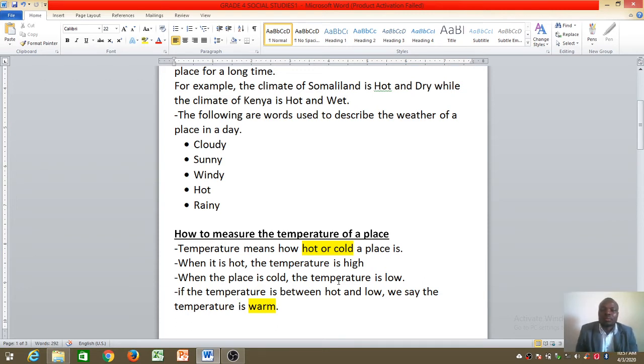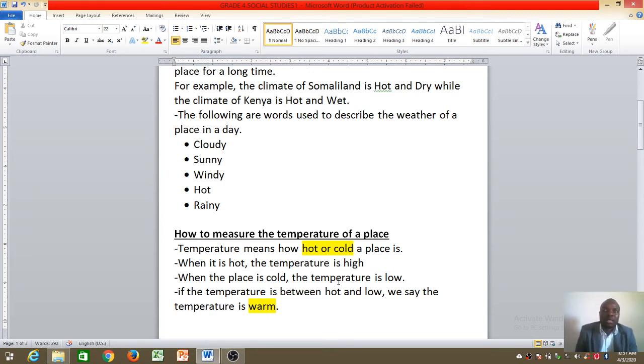Now, two words we've looked at. The temperature can be high. We say the temperature is high if the place is hot. And we say the temperature is low if the place is cold. But sometimes, I think most of us, if you are not sick, if you are feeling well, you are okay, your temperature is not supposed to be hot nor low.